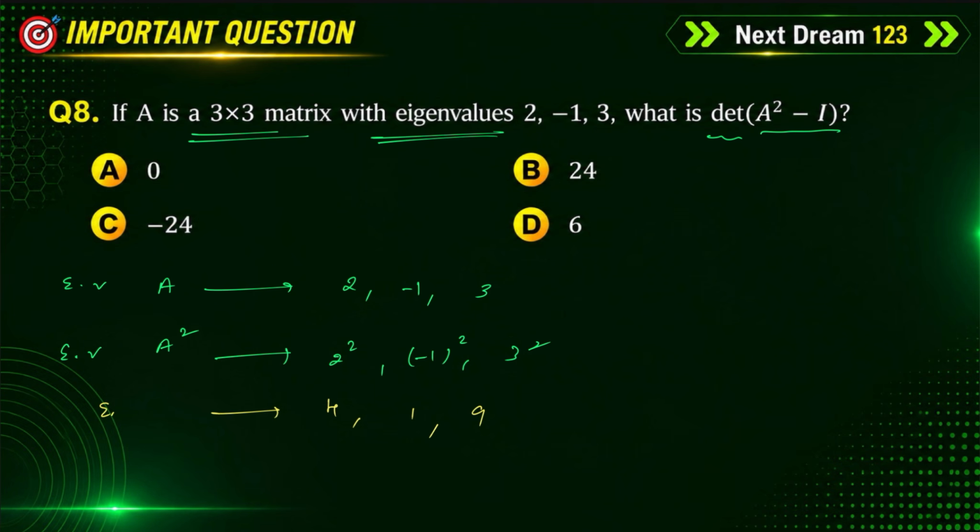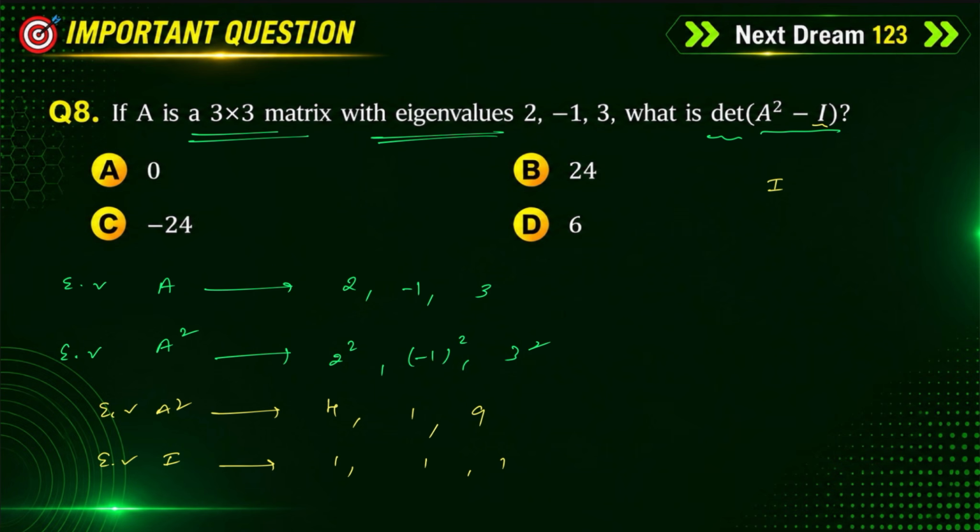These are the eigenvalues of A square. Now there is the identity matrix. What are the eigenvalues of the identity matrix? 1, 1, 1.